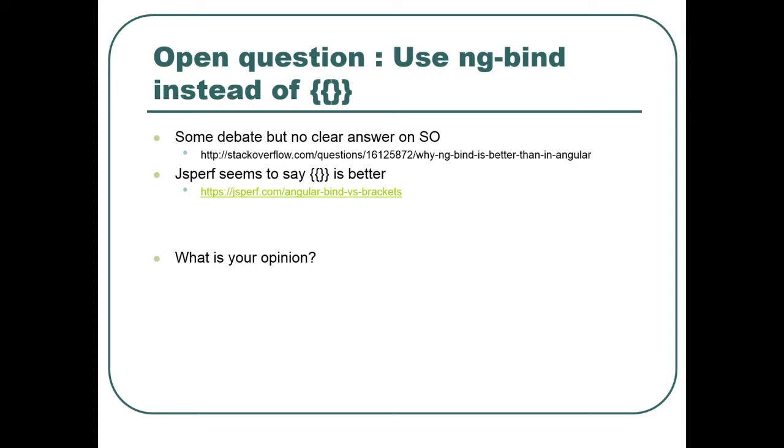And JSPerf seems to say that the curly notation is better, at least for 10 or 20 elements. For this I don't really know. We didn't test this, so maybe someone wants to test it and have some nice insight about this.